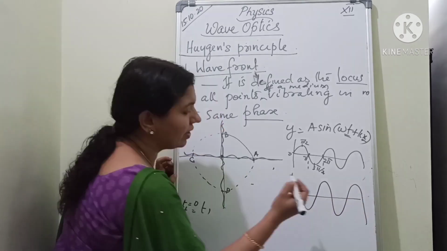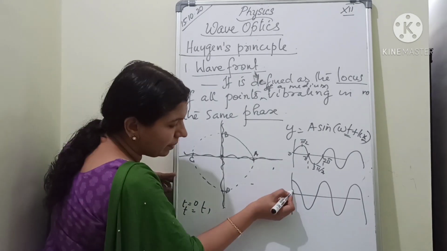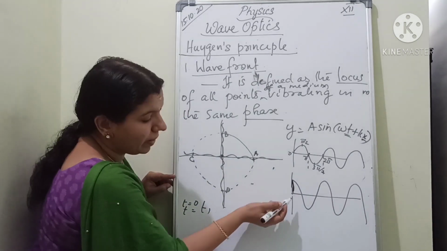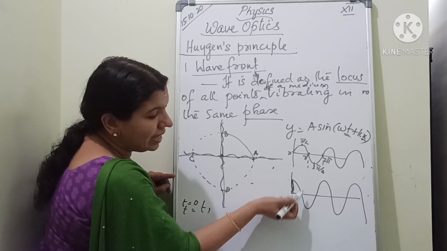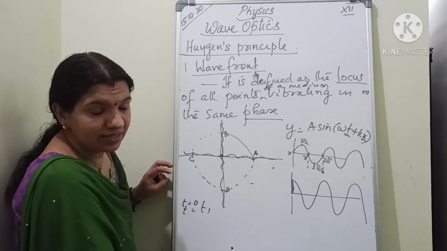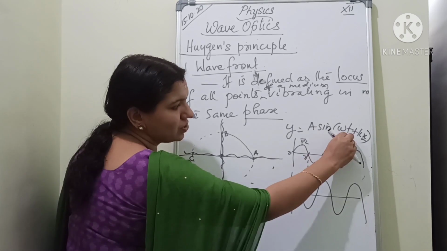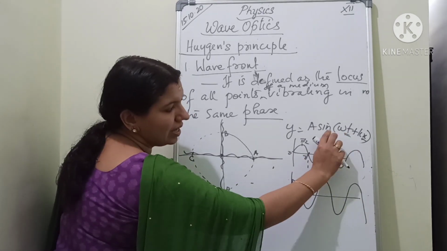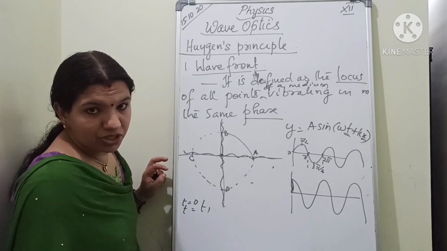Okay. Second wave is like this. This is actually pi by 2 ahead, isn't it? Pi by 2 ahead. So there is a phase difference. This is what is meant by phase. Understand? So that phase difference is actually mentioned here in this part, in the last portion of the wave equation.